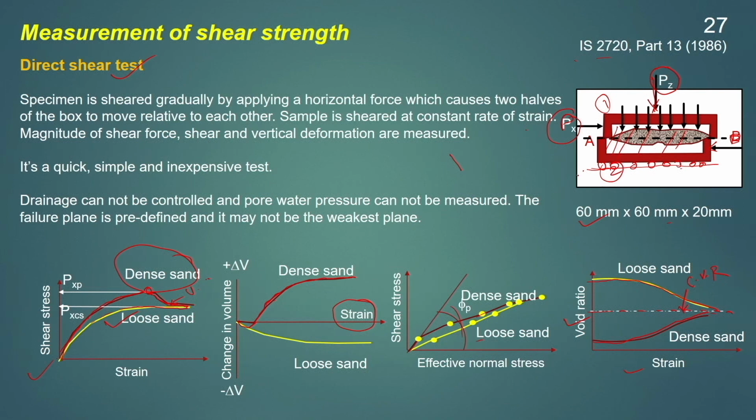However, there are some demerits of this test. One of these demerits is that the failure plane of this test is fixed. Therefore, irrespective of whether this is the weakest plane or not, the soil has to fail in this plane. Another problem is related to the drainage. The drainage cannot be controlled over here and pore water cannot be measured. So therefore, the effective stress cannot be calculated over here. So this is the direct shear test.